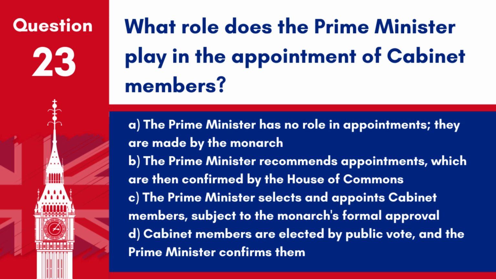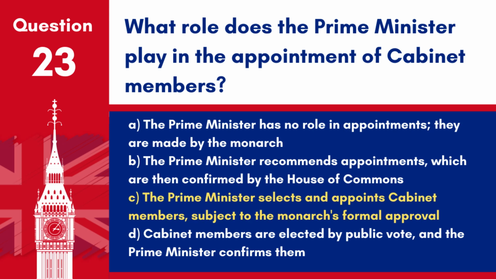They are made by the monarch. B. The Prime Minister recommends appointments, which are then confirmed by the House of Commons. C. The Prime Minister selects and appoints cabinet members, subject to the monarch's formal approval. D. Cabinet members are elected by public vote, and the Prime Minister confirms them.